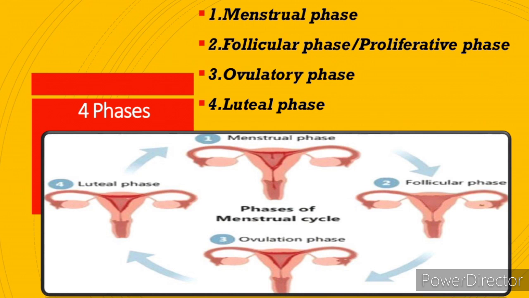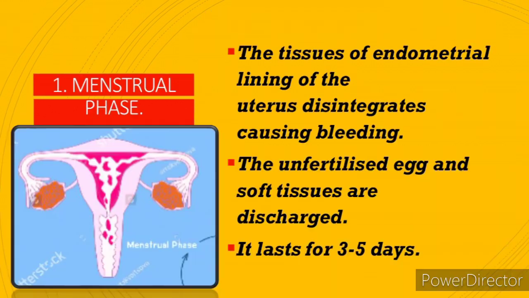Menstrual cycle includes 4 phases: menstrual phase, follicular phase or proliferative phase, ovulatory phase and luteal phase. Let us see one by one. First we will see about menstrual phase.